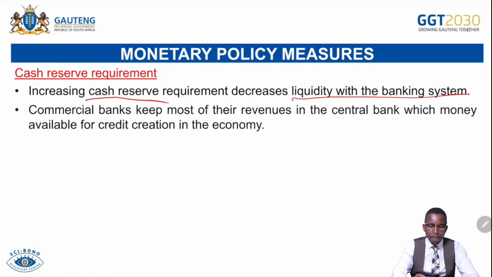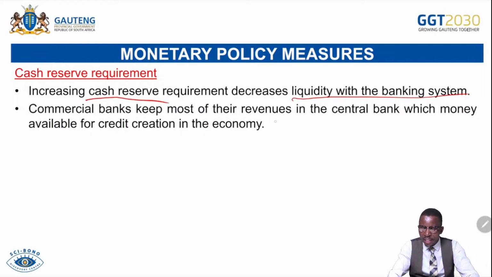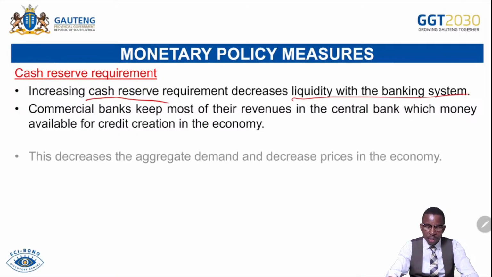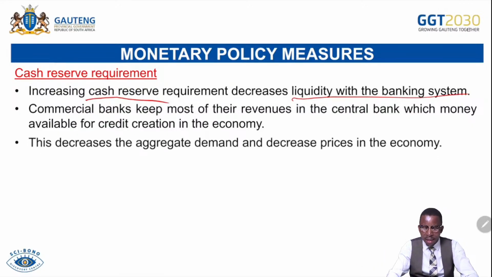Commercial banks keep most of their revenues in the central bank, which reduces money available for credit creation in the economy. So whenever the cash reserves are increasing, more money will be kept in custody. Commercial banks are forced to reserve a certain portion of their revenues, holding on to it without spending in the economy, so that there will be less money supply. That will be discouraging them from creating more credit, and that will lead to less money supply. This decreases aggregate demand and decreases the prices in the economy.